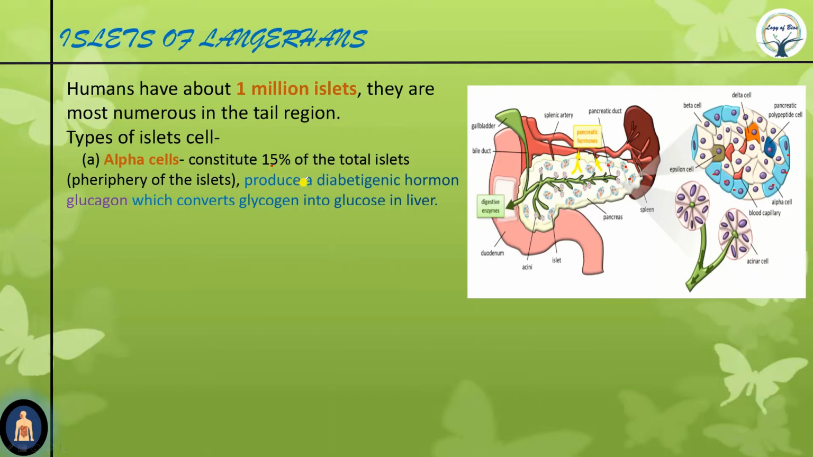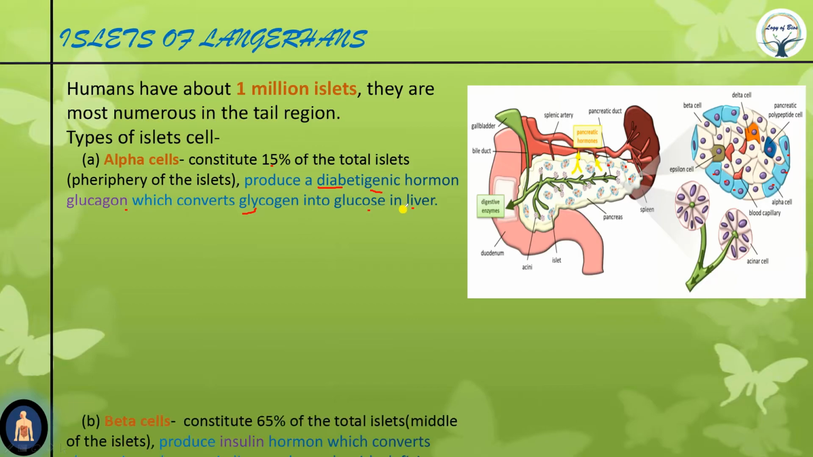They produce a diabetogenic hormone. Genic means genesis, so create. Diabetogenic means this hormone can create diabetes. The diabetogenic hormone is known as glucagon. Glucagon converts glycogen into glucose in liver and muscle cells. And glucagon is secreted by alpha cells.